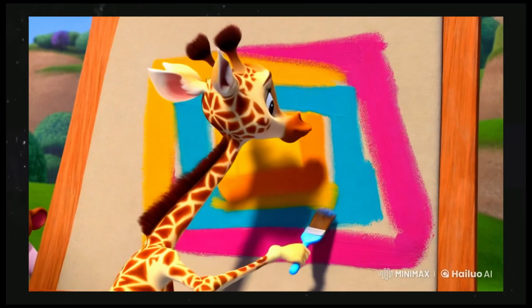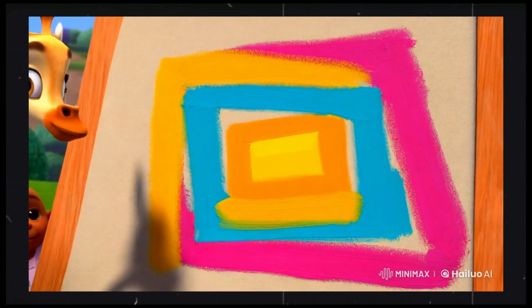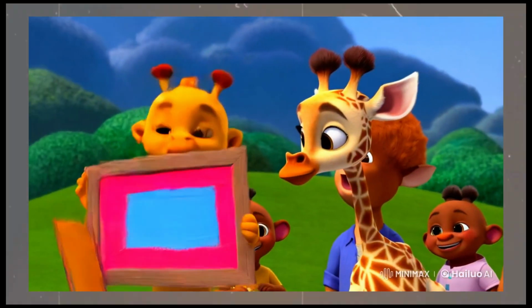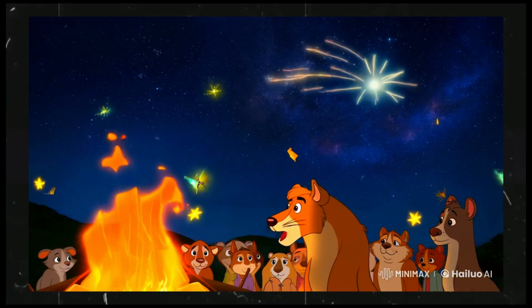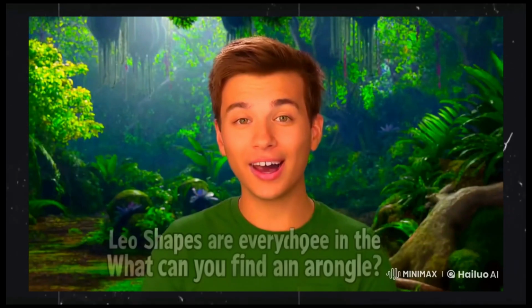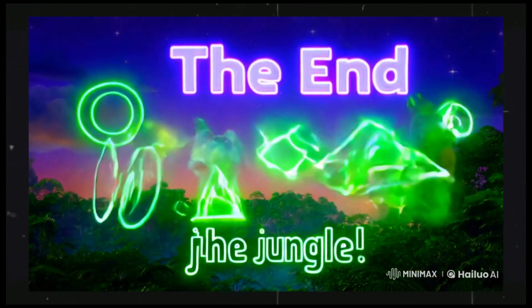Shapes in the jungle, come and see. Circles, triangles, and squares with me. Hidden in the leaves in the morning dew, there's a world of shape.